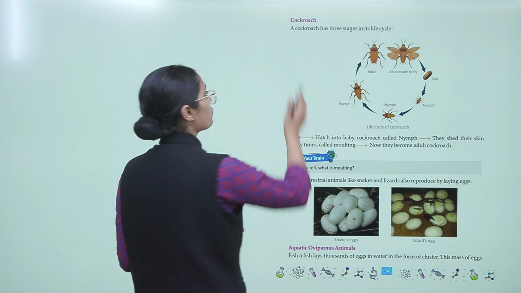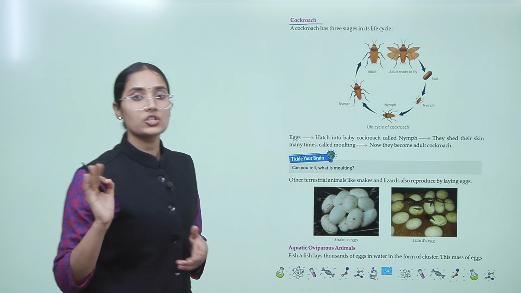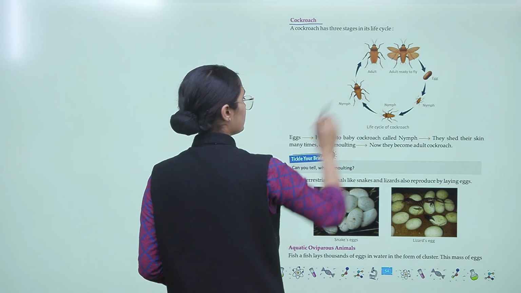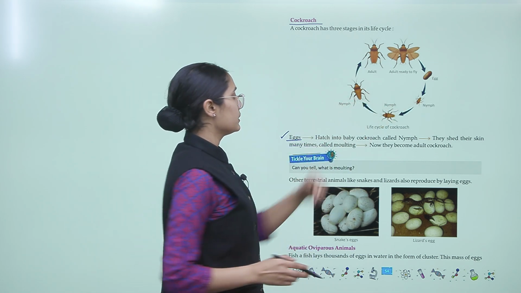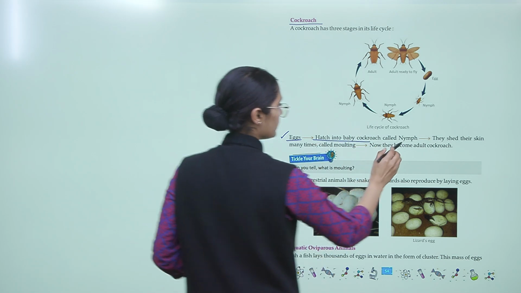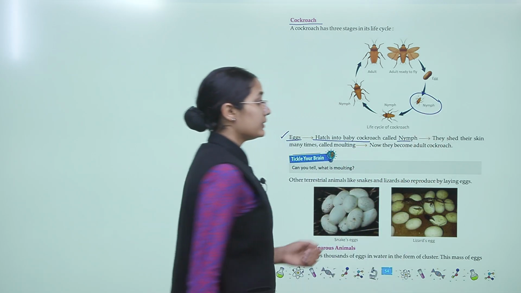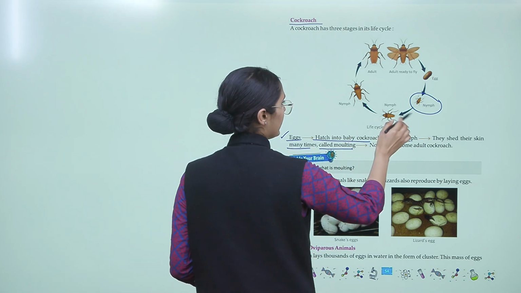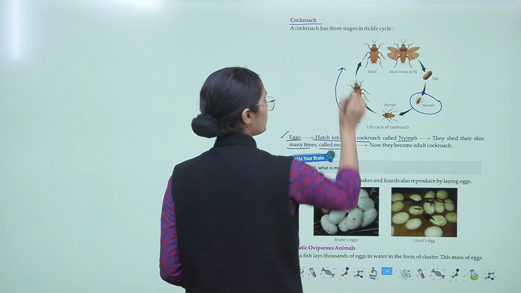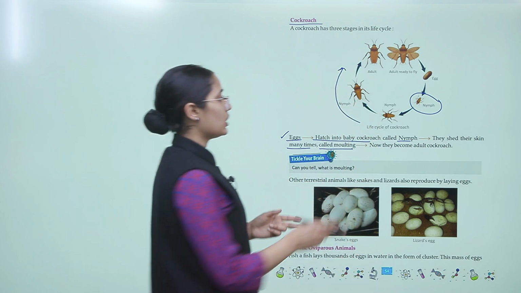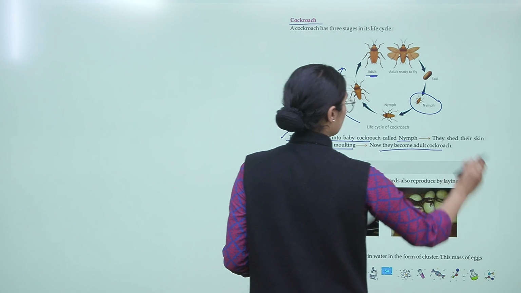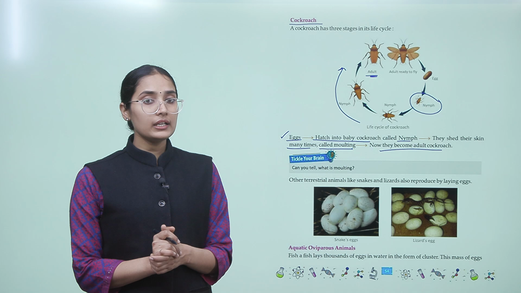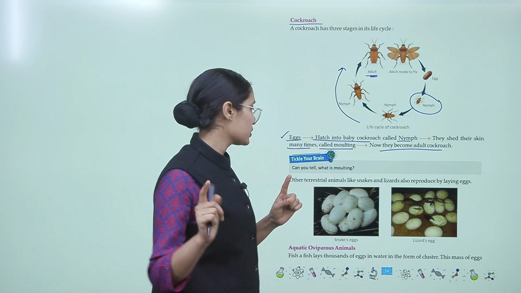Similarly, in case of cockroach, a cockroach has 3 stages in the life cycle, right? So what happens? Eggs, okay, the adult lays the egg, which hatches into the baby cockroach called the nymph. They shed their skin many times, called molting, right? So the nymphs keep on growing, shedding their skin. Now finally they become the adult cockroach, right? So can you tell what is molting? This question is for you.